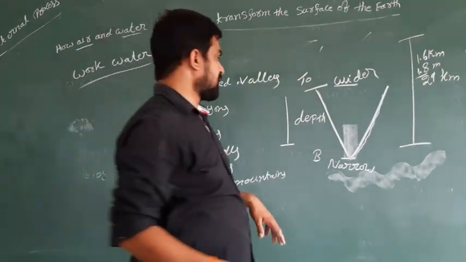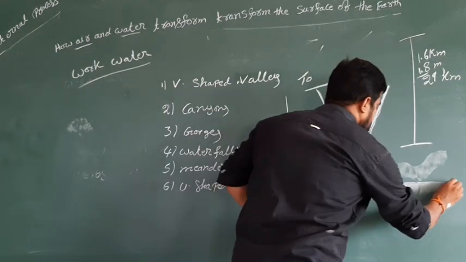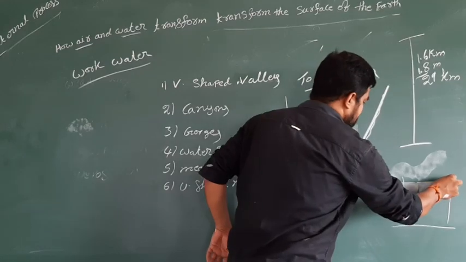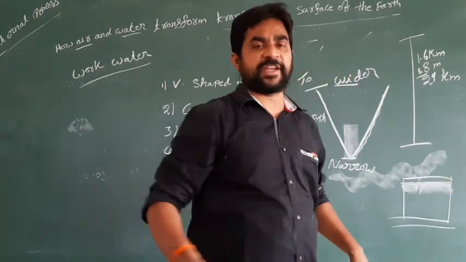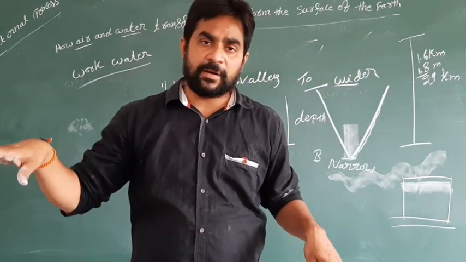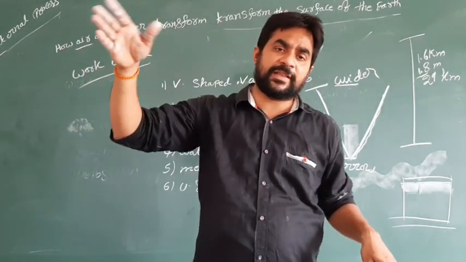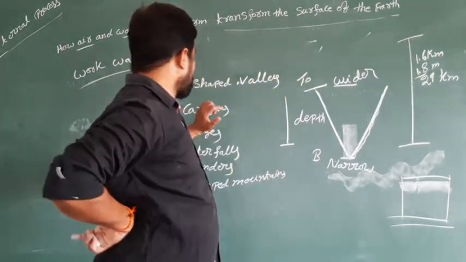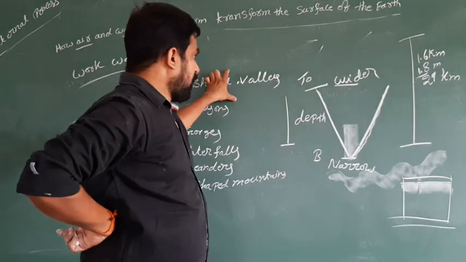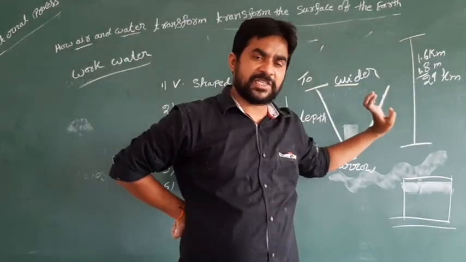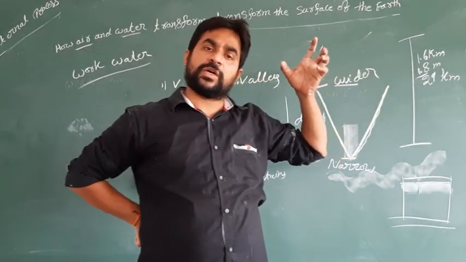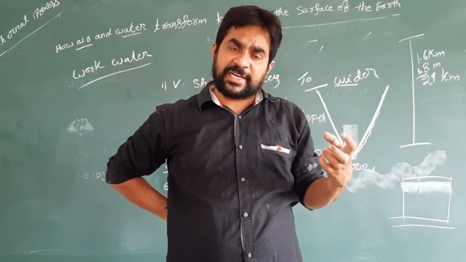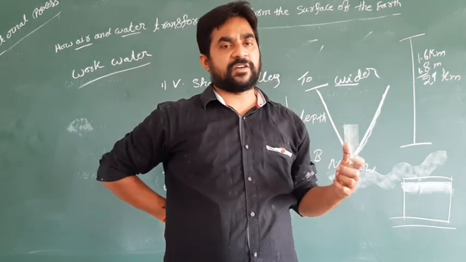Next, gorges. Gorges means the top and the bottom both have equal width. How much distance you find at the top, after going down you find the same. So where the bottom and the top have the same distance, it is called a gorge. So one more time, V-shaped valleys are formed because of water. When the rain comes, because of rainfall, heavy water travels and joins in the region of rivers.